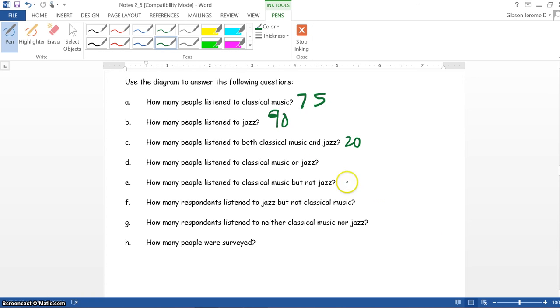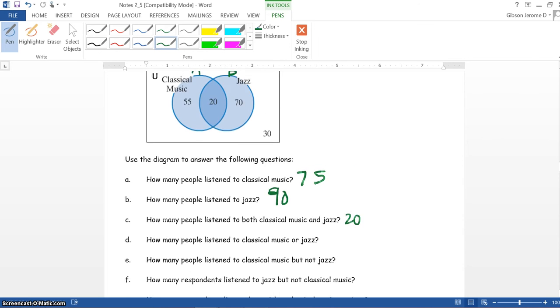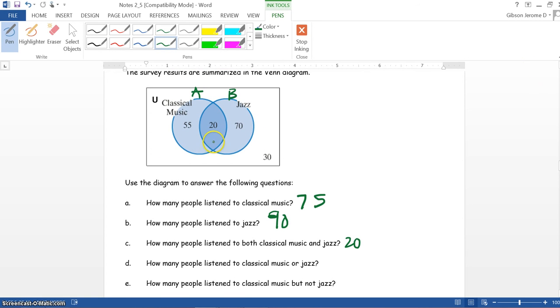Now we scroll down here. It says how many people listen to classical music or jazz? Now, when they say classical music or jazz, that basically is all of these values added together but not counted twice. So it'd be 55 plus 20 plus 70, which would be 145.